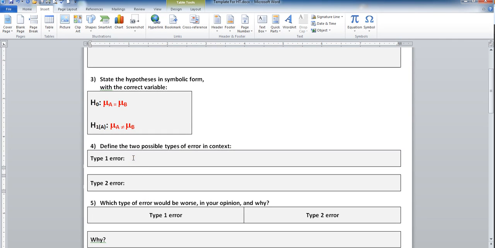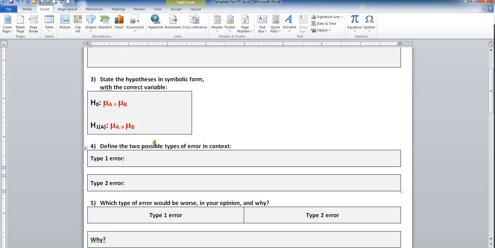A Type 1 error would be saying there is a difference in educational average when in fact there isn't. I'm typing horribly today, so we can just say this verbally. And a Type 2 error is you say there isn't a difference when in fact there is. I'll let you decide which type is worse.